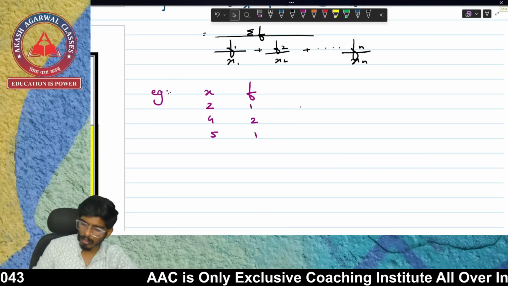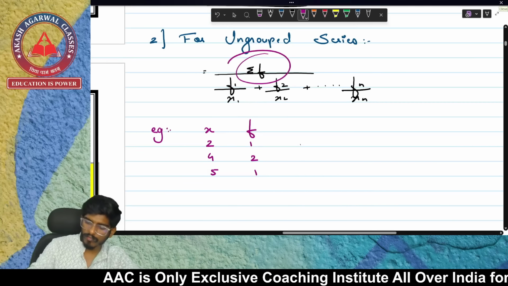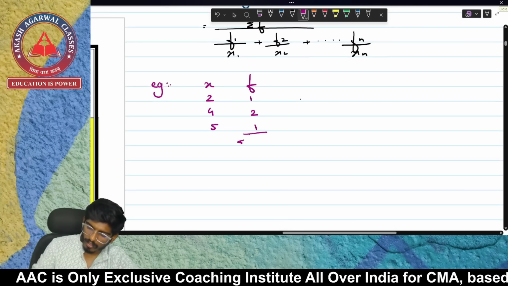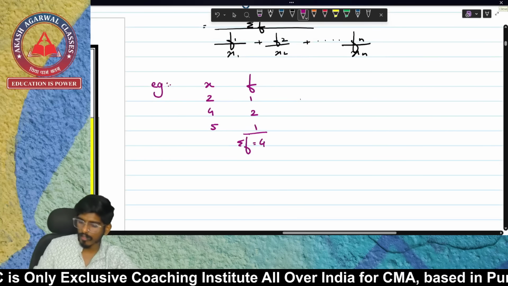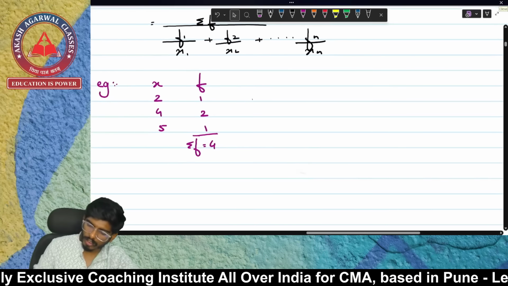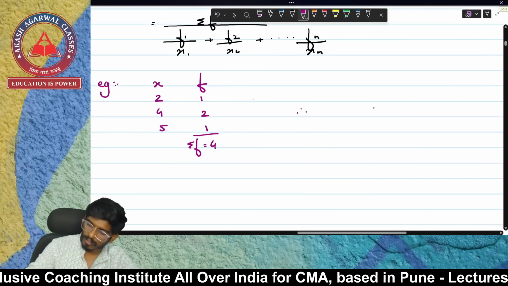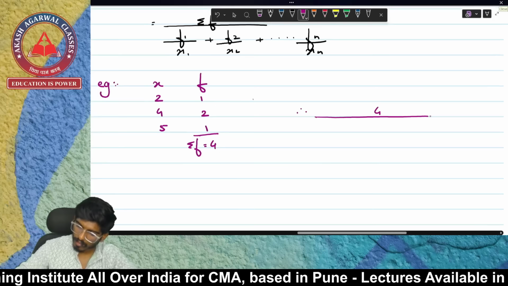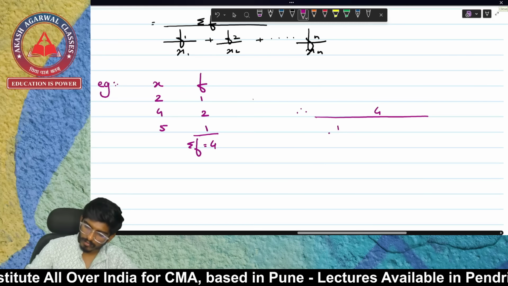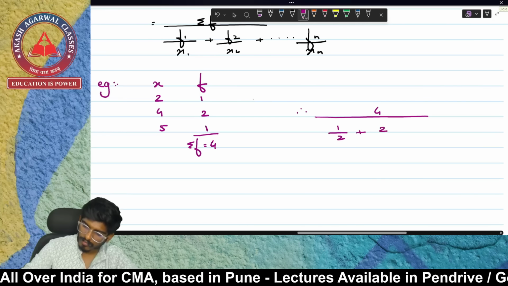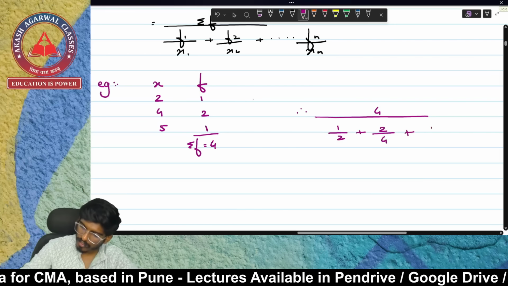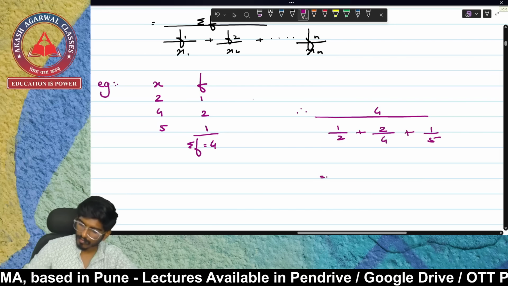Now everybody knows the formula, summation of f. So what do we need now? We need summation of f, and your summation of f is going to be 4. After solving summation of f, now we are going to solve 4 upon f1 upon x1, that is 1 upon 2, plus f2 upon x2, that is 2 upon 4, plus f3 upon x3 is 1 upon 5.